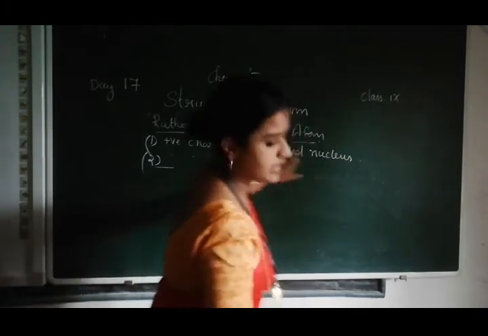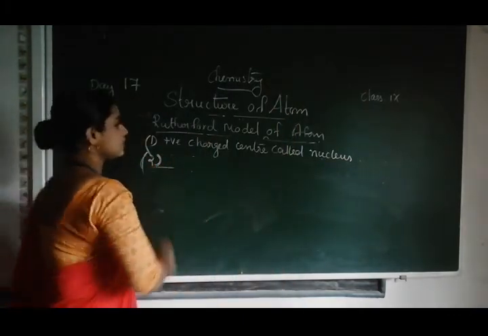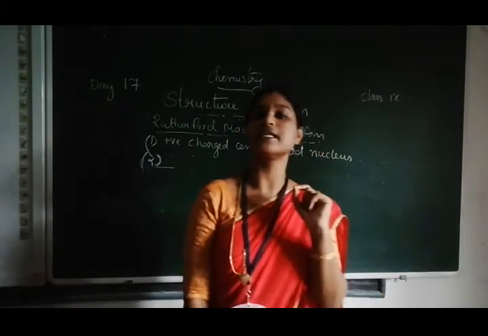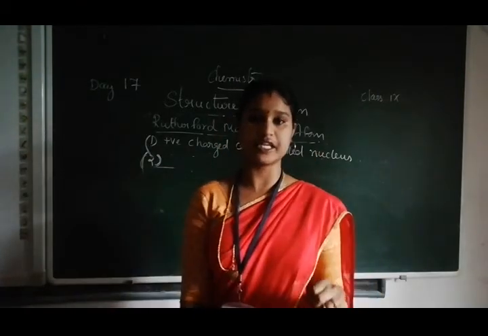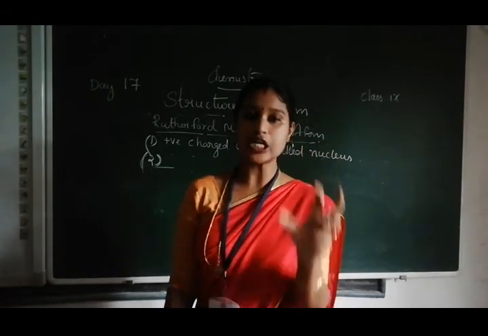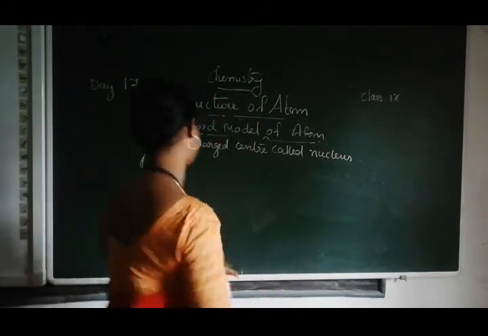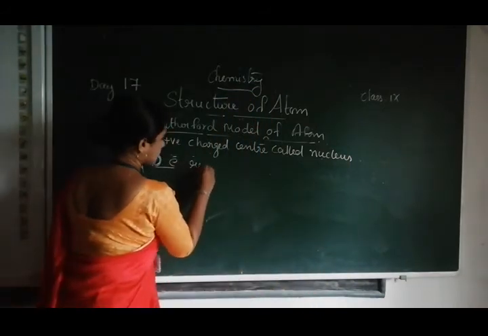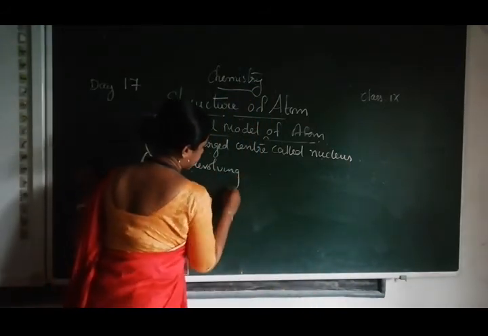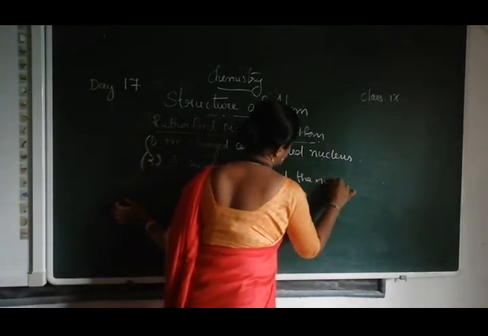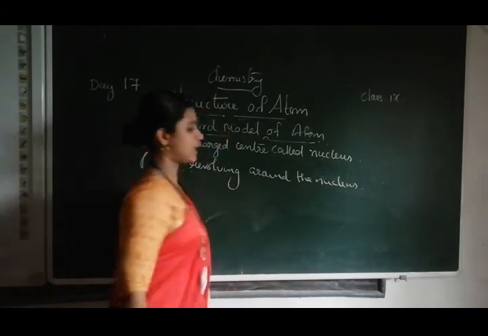Then the next one: the electrons are revolving around the nucleus in a circular path. The second postulate given by Rutherford is that the electrons are revolving around the nucleus in a circular path.